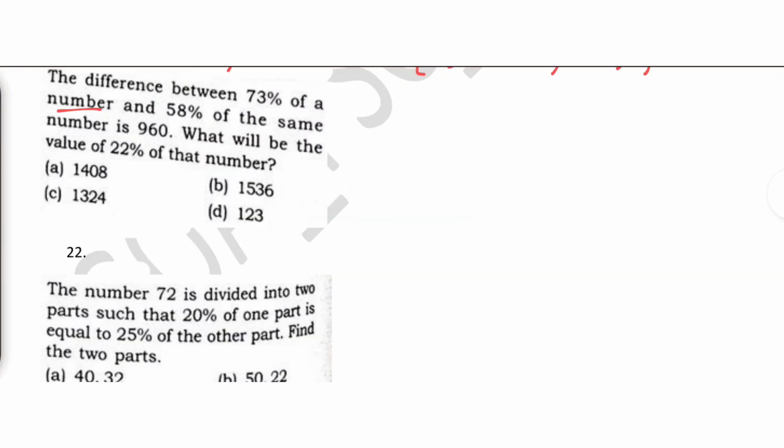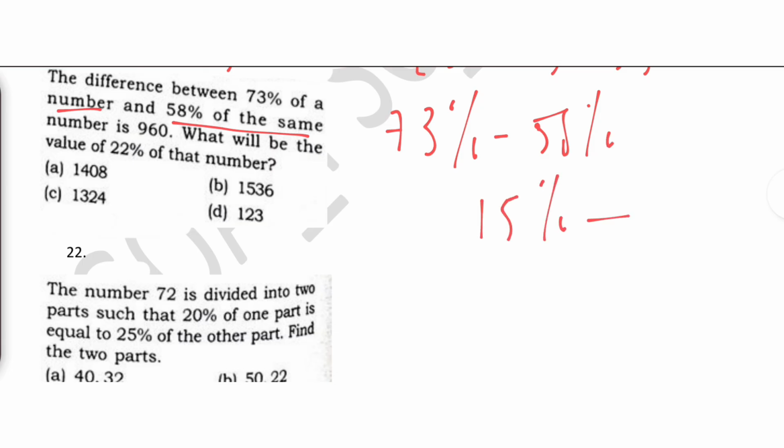73% of a number and 58% of the same number. So 73% minus 58% is how much? It is 15%. 15% is nothing but 960. So 1% is what? 15 6s are 90, 15 4s are 60.